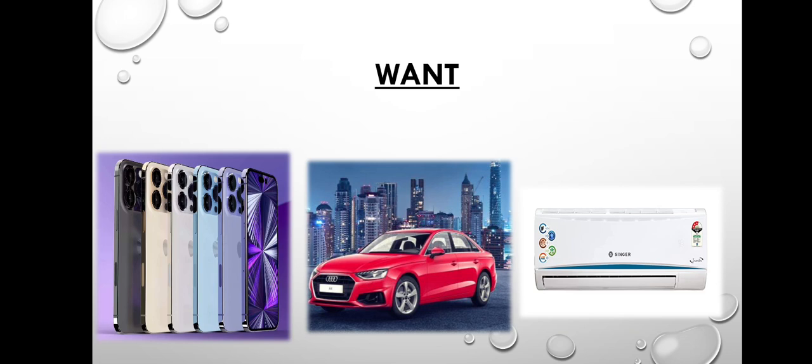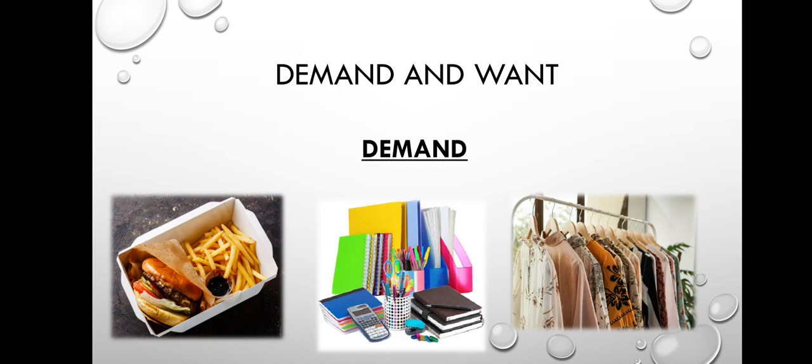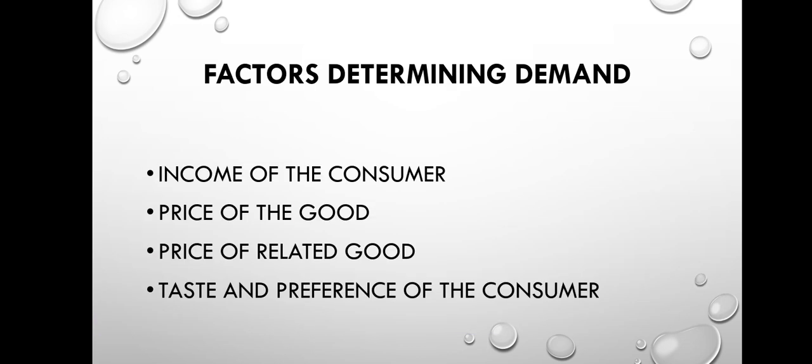And an air conditioner is also a want for me, because at present I can't afford to buy it. This is my desire. In this hot summer weather I want an air conditioner to be set up in my room, but I can't afford to buy it. So these things can't be said to be my demand. These are my wants. What are my demands? Demand means the things which I can afford to buy. That's clear.